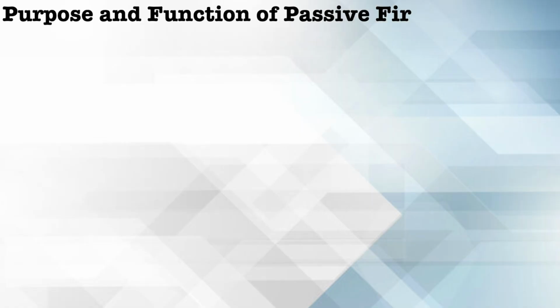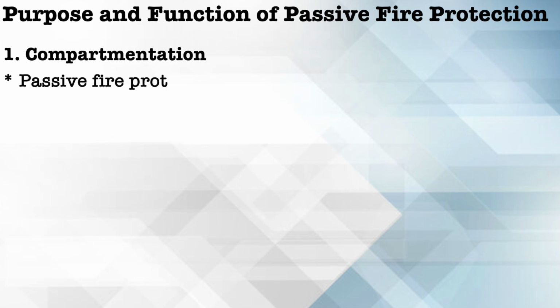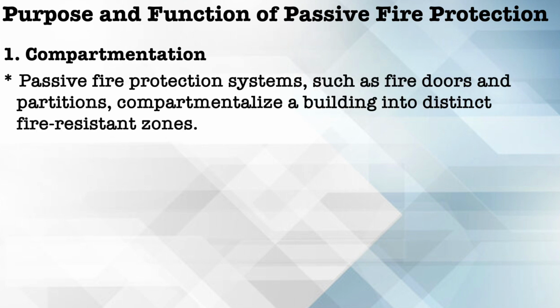Now we will discuss the purpose and function of passive fire protection system. Under this we will discuss compartmentation. So passive fire protection systems such as fire doors and walls partition a building into distinct fire resistance zones. This containment prevents a rapid spread of fire and smoke, limiting its impact on occupants and property.